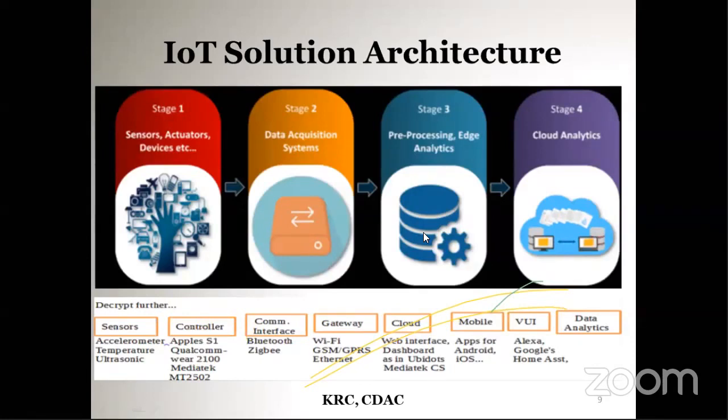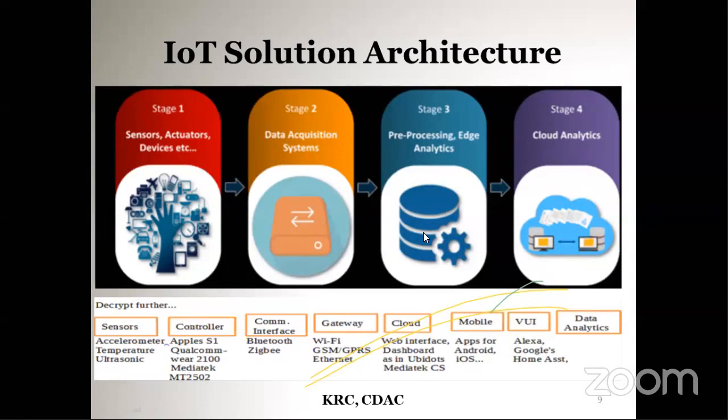If he is in the office, he can directly adjust the temperature of a room. In the case of a cold storage, you can adjust the temperature of the cold storage remotely. So that is one advantage. Depending on the IoT application, the user itself can perform the action.